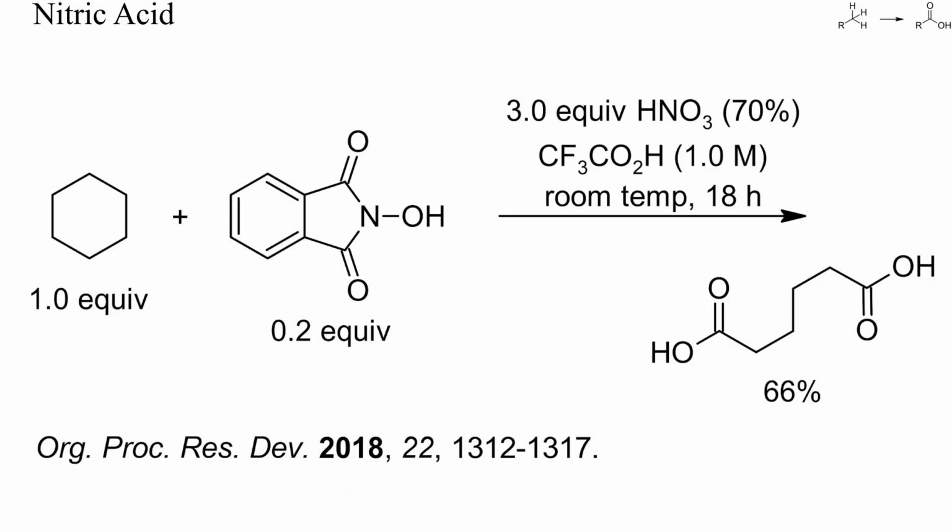Nitric acid oxidations can also be catalyzed by N-hydroxyphthalimide. In this example, this catalyst was used to oxidize cyclohexane to adipic acid. The reaction was conducted in TFA and already proceeded at room temperature.